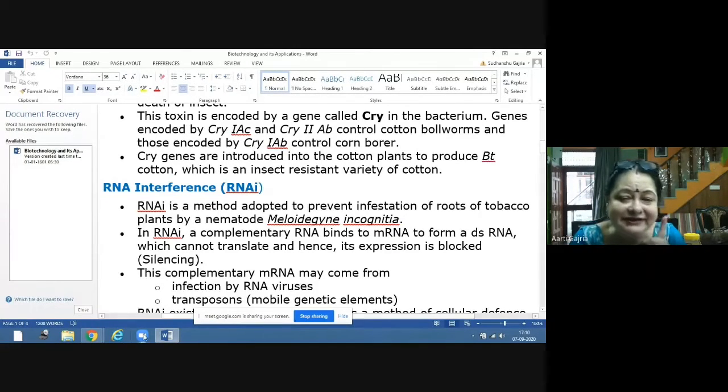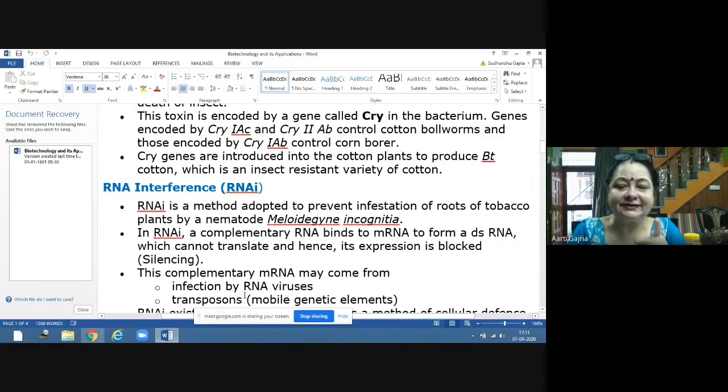Now this double-stranded RNA cannot undergo the process of translation, and hence the protein will not be formed. So expression is blocked. That is called silencing. It is called silencing of the messenger RNA. We have stopped the messenger RNA. We have silenced it so that it cannot express itself. So this silencing is done by the complementary RNAs which bind to the messenger RNA to form double-stranded RNA.